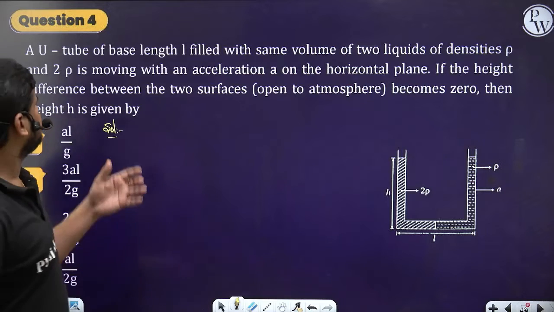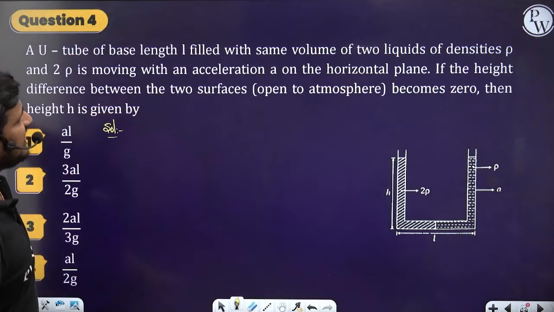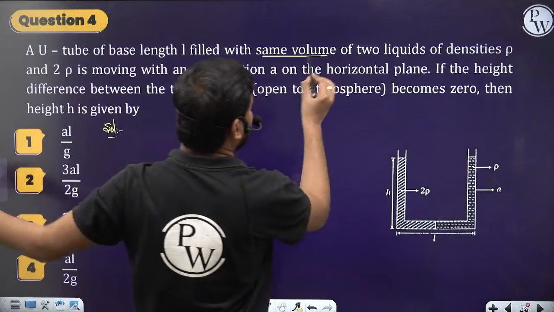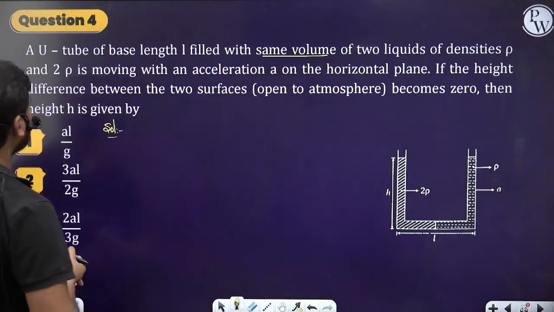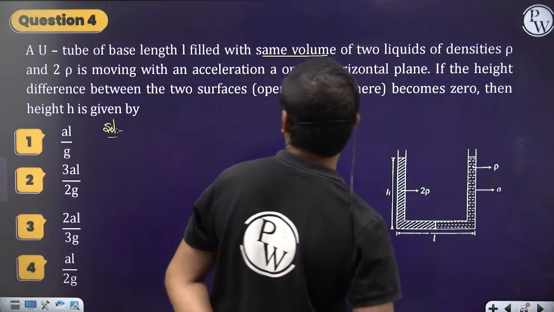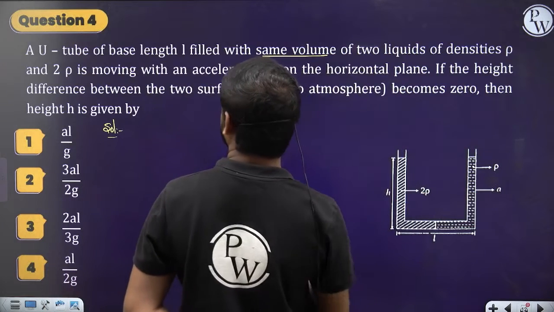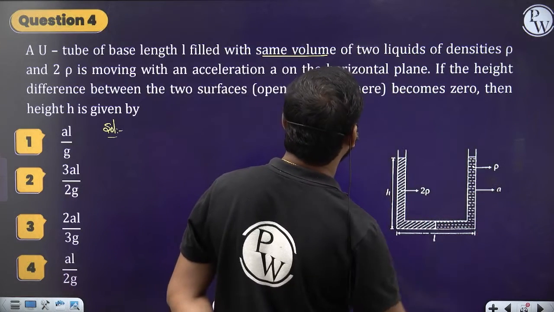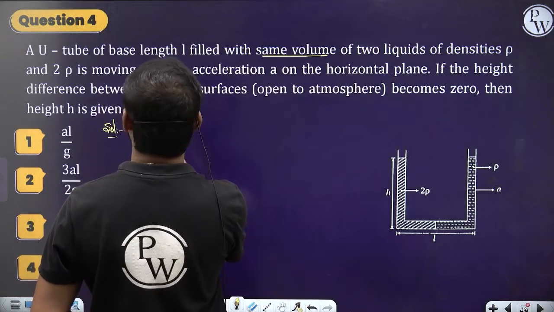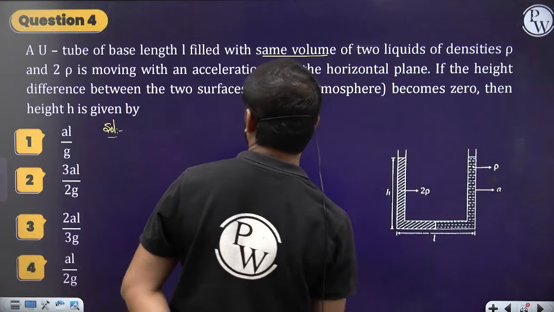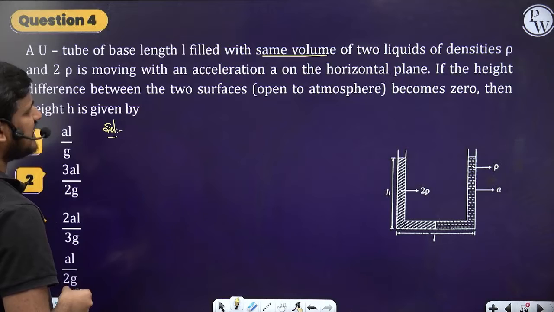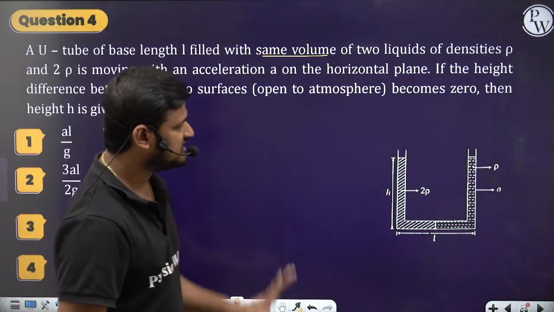See, in the question they said a U-tube of base length L is filled with the same volume of two liquids, of densities rho and 2 rho. So this liquid has density 2 rho and this liquid has density rho. It is moving with an acceleration a towards a horizontal plane. If the height difference between the two surfaces becomes 0, then what is the height h given by?